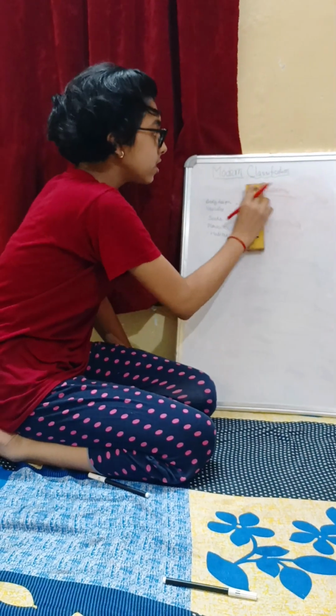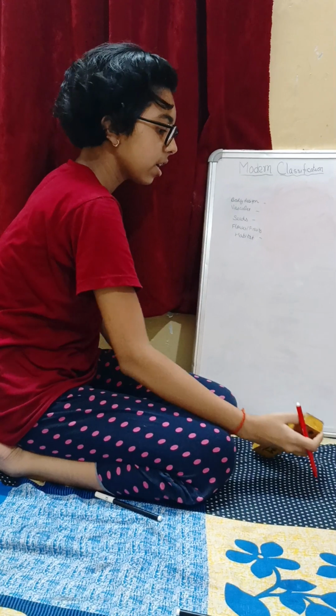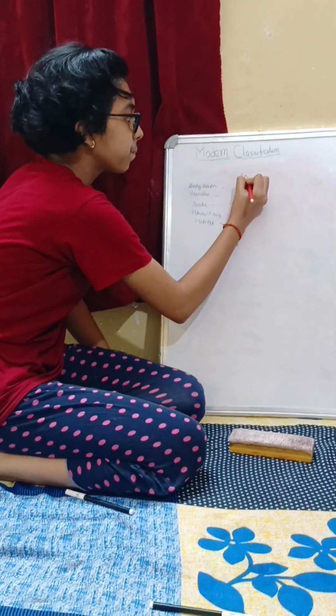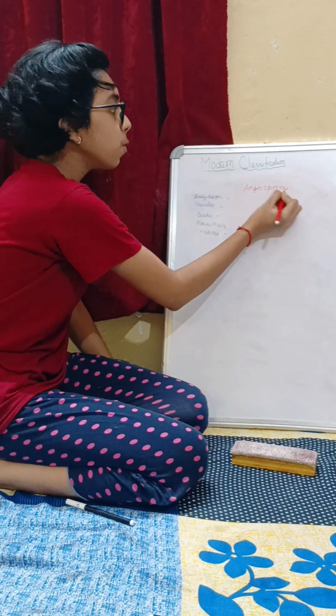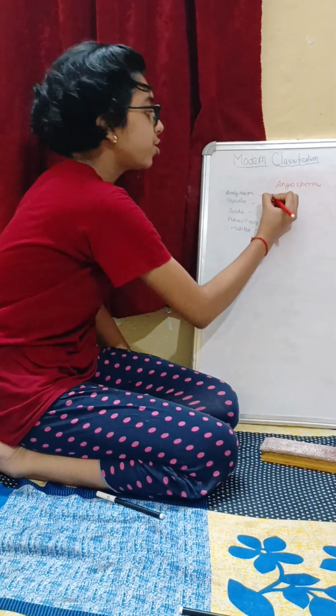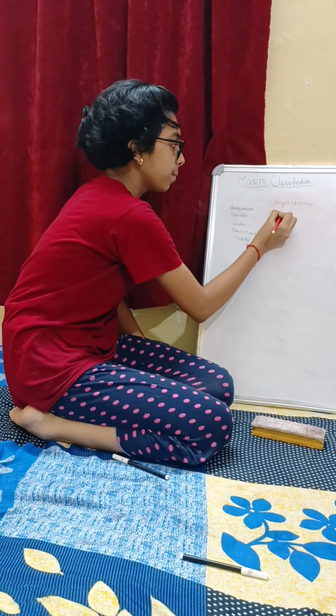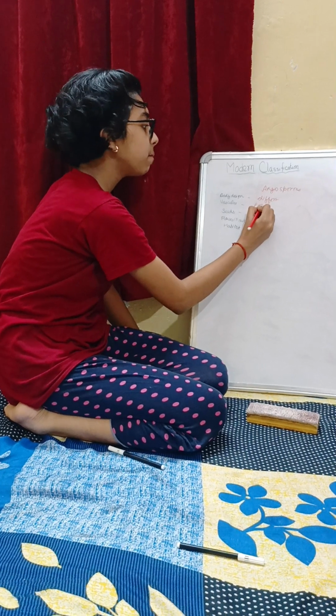The next is our angiosperms. So the body design of these angiosperms is differentiated. Similarly, the vascular tissue is also present in them.